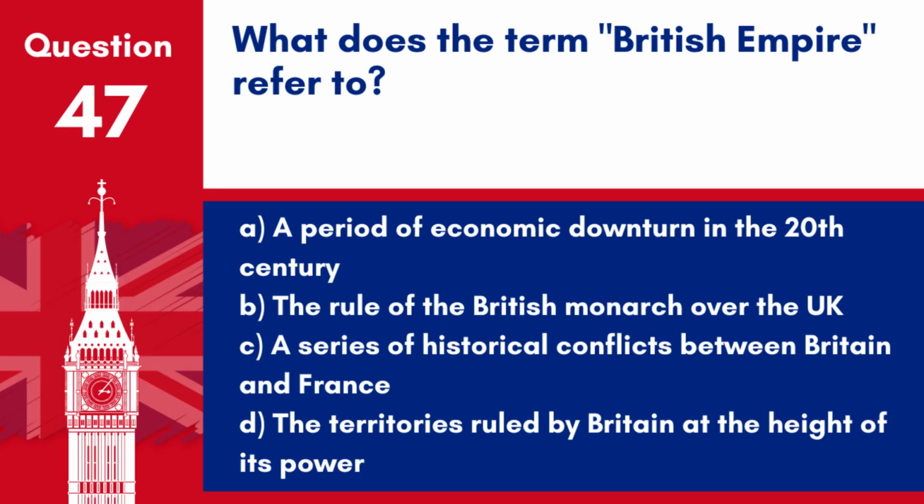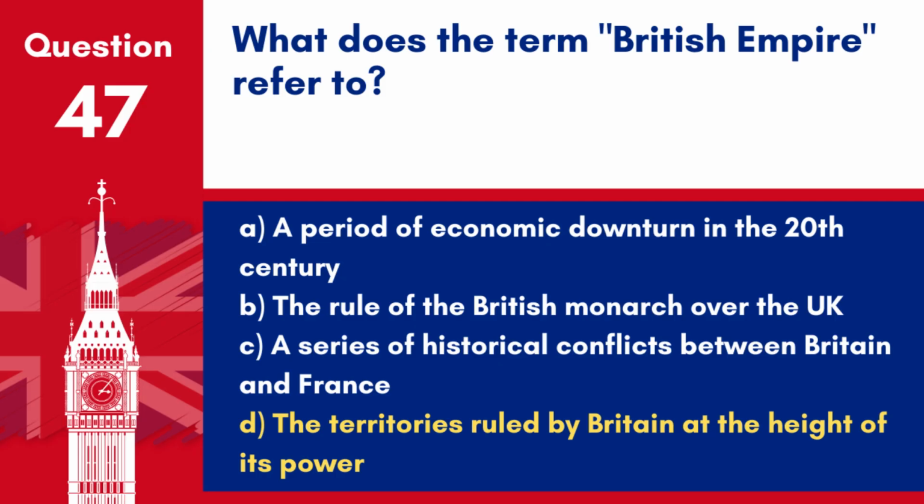Question 47. What does the term British Empire refer to? A. A period of economic downturn in the 20th century. B. The rule of the British monarch over the UK. C. A series of historical conflicts between Britain and France. D. The territories ruled by Britain at the height of its power. Answer: D. The territories ruled by Britain at the height of its power.